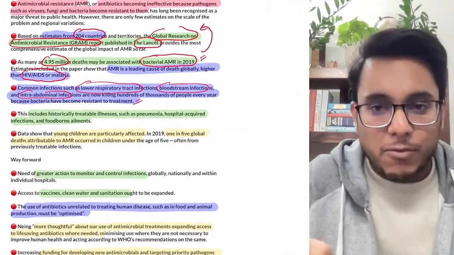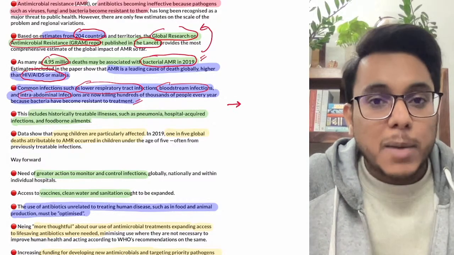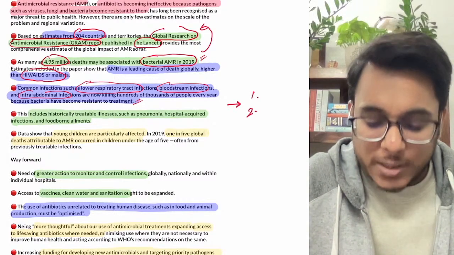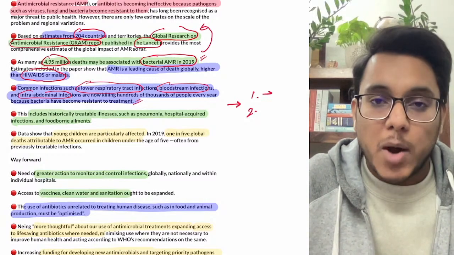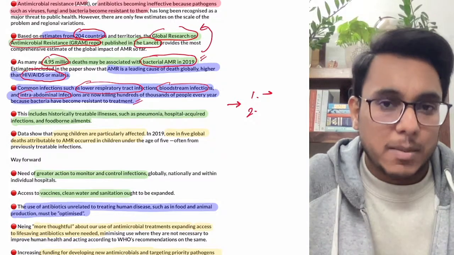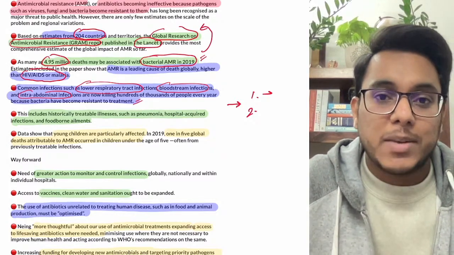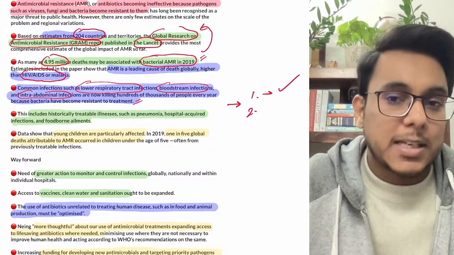Now guys, I wanted to tell you something beyond the scope of this particular article. We are becoming antibiotic resistant because of two things. Number one is that there is indiscriminate use of antibiotics by the people. Whenever there is a problem, the indiscriminate use is there. Even the doctors are prescribing antibiotics even when it is not required. So this is reason number one.